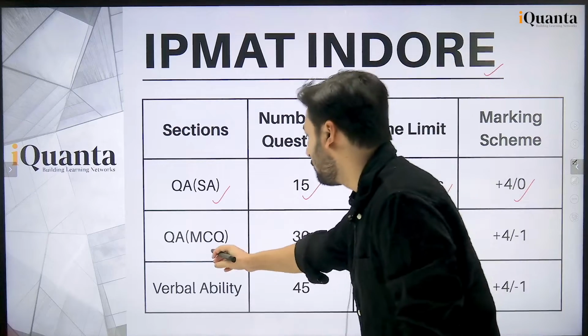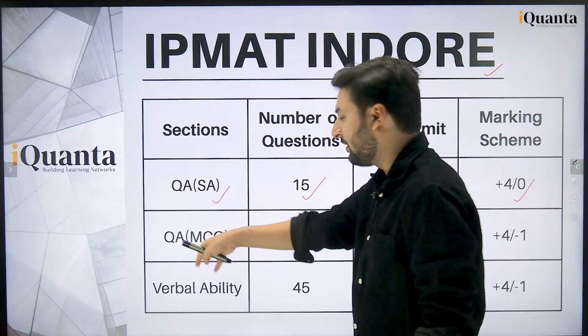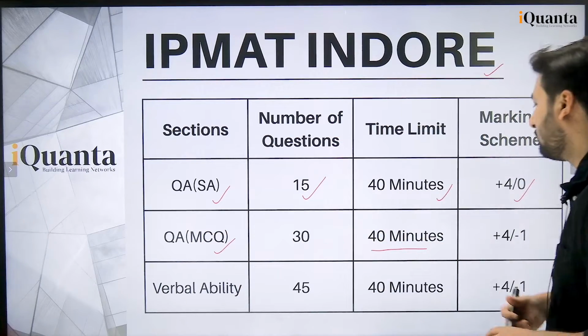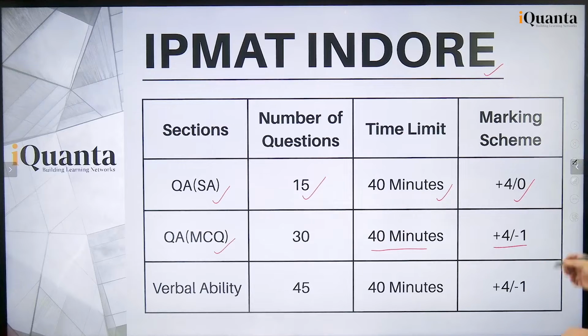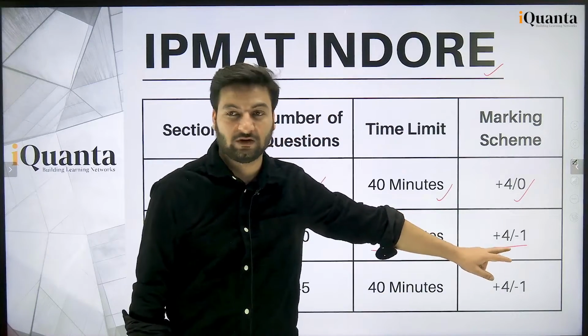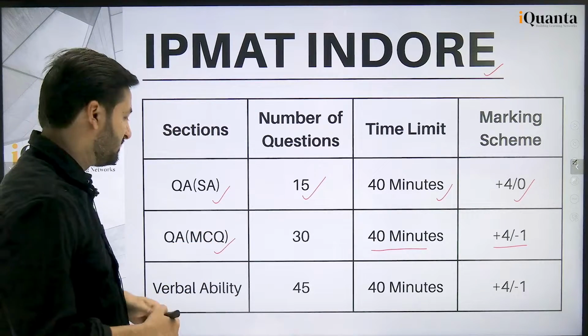The second section is quant MCQ. This has 30 questions. As the name says, here you will have multiple choices. This section is also of 40 minutes and its marking scheme is +4 -1, which means there is negative marking here. If you answer the question incorrectly, you will get a -1 for that, unlike the short answer section. And here you can use the options to answer the questions.